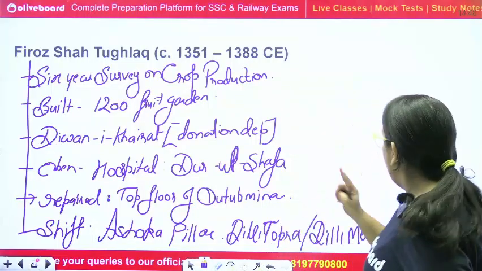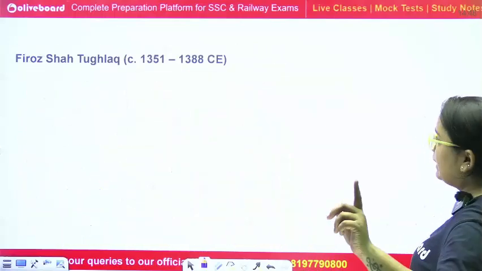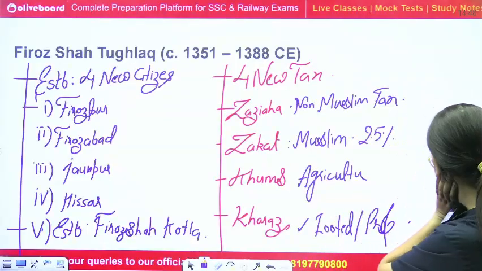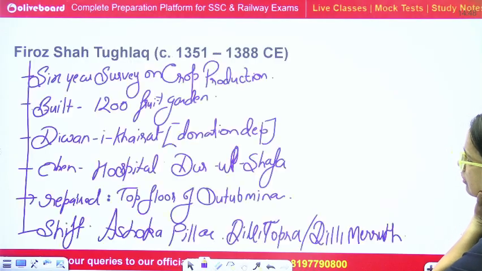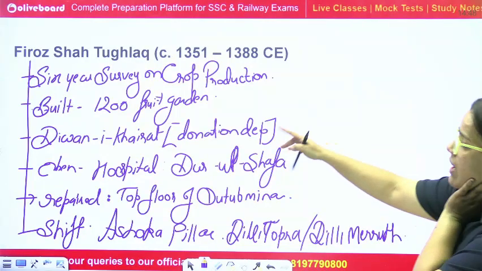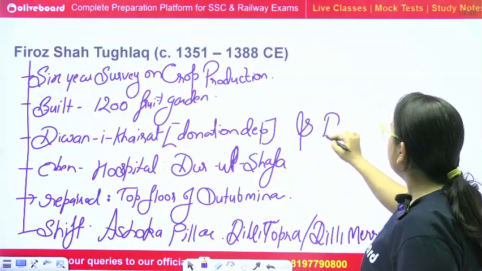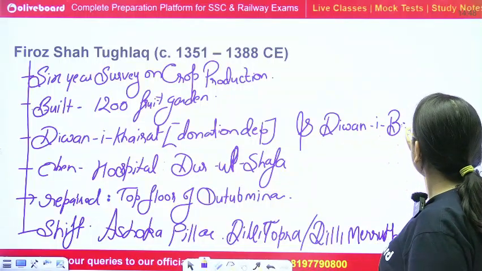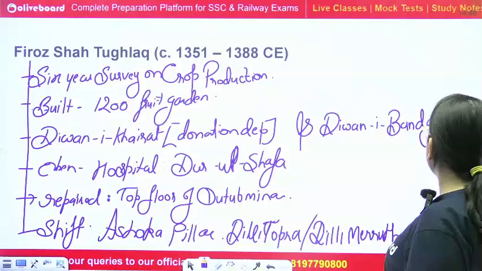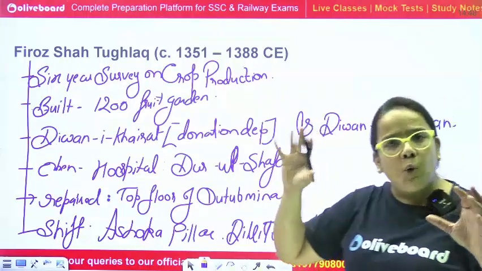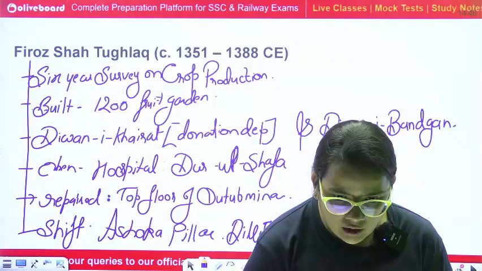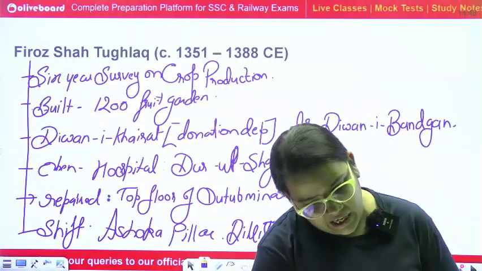Okay. He started one department. The name of the department was Diwan-e Khairat and Diwan-e Bandgan. Actually, Diwan-e Bandgan was a kind of employment department from where the slaves got hired. Okay. Delhi Topra and Meerut. Yeah, exactly.